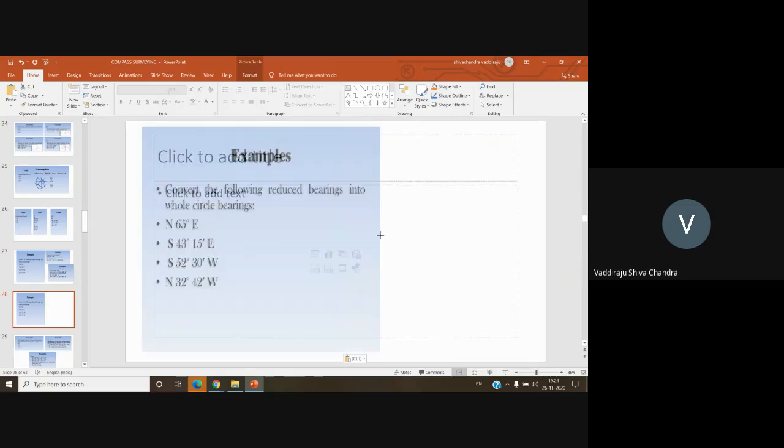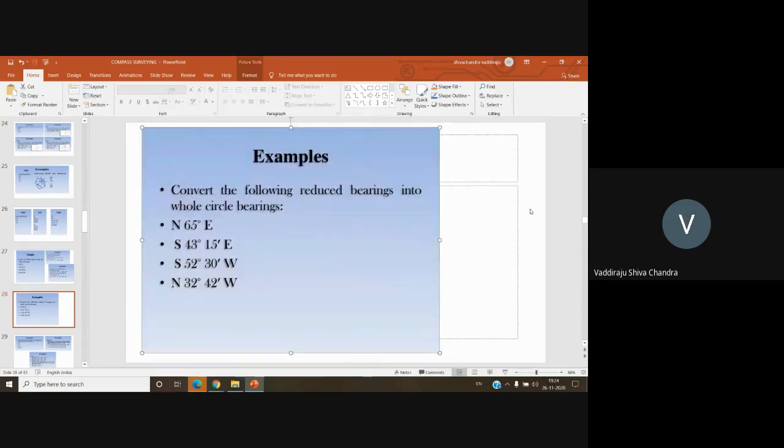In the first problem, we converted whole circle bearing to reduced bearing. Now he has given the reduced bearing. Now we need to determine the whole circle bearing. First, draw the quadrant, draw the lines. Once you are done, please let me know.